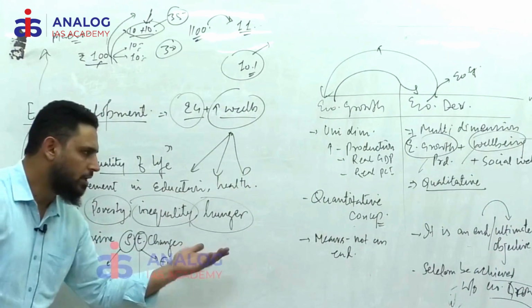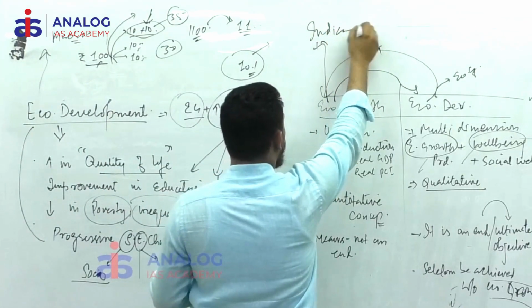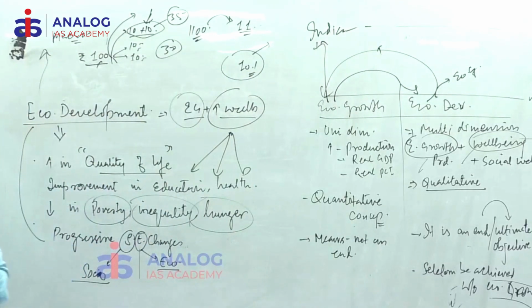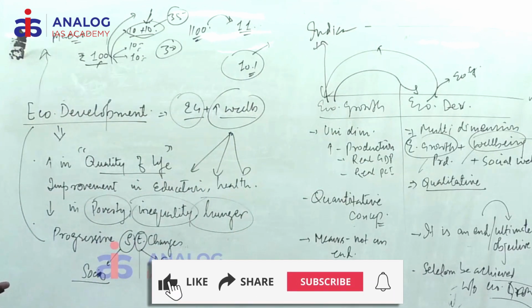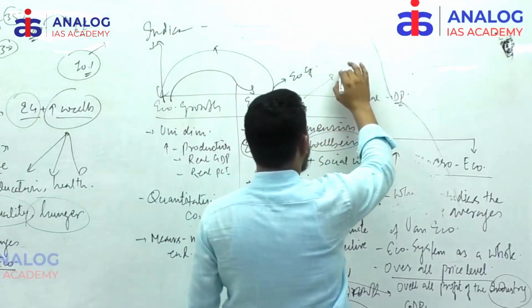How can you measure economic growth? What are its indicators? Its indicators are GDP, GNP, or per capita income, etc. Real GDP, real per capita income. What about economic development? Another: Global Hunger Index, Gender Development Index, Multidimensional Poverty Index, Gender Inequality Index, Sustainable Development Goal Index, SDG India Index. A lot of indices are there. I will be dealing with all the indices very thoroughly.